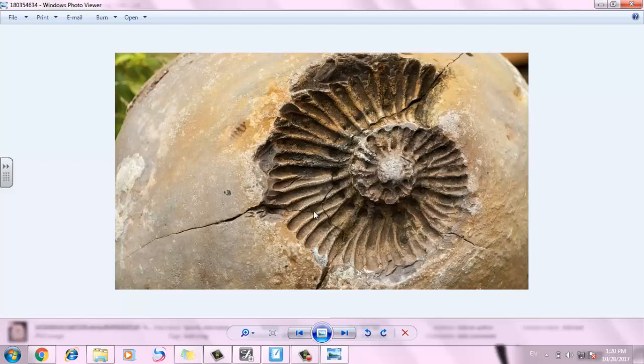Some of you can ask me a question: Miss Gad, is the shell a living thing? The shell itself is not living, but the animal which lives inside the shell is a living thing. That's why this is a trace or a print of a living thing. So it's a fossil.